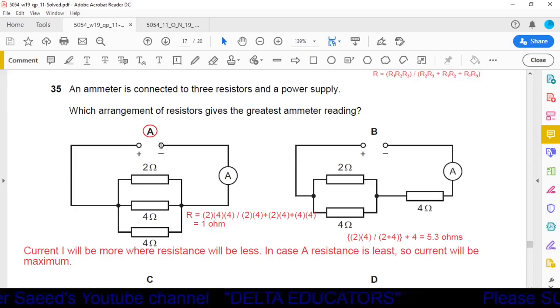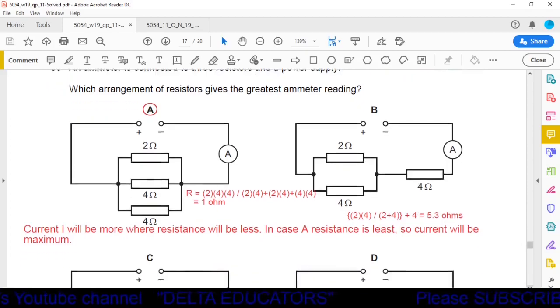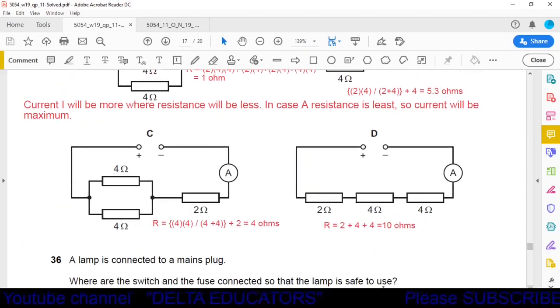In A, we find that the resistance is equal to 1 ohm. In B, we have calculated total resistance is 5.3 ohms. In case C, the resistance calculated is 4 ohms, and in D it is 10 ohms.